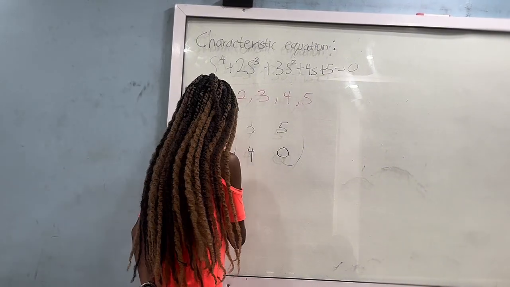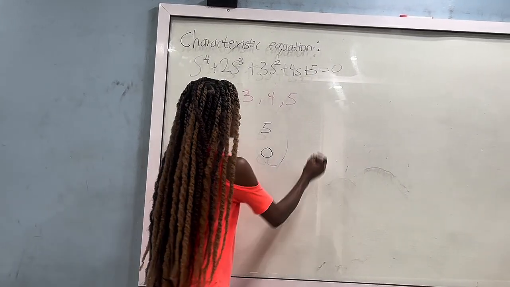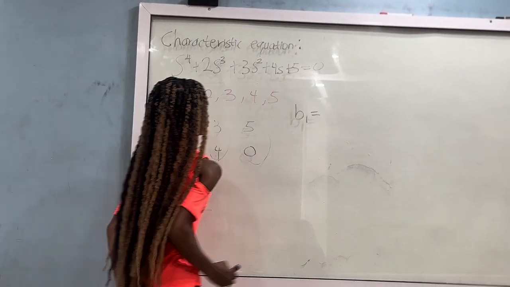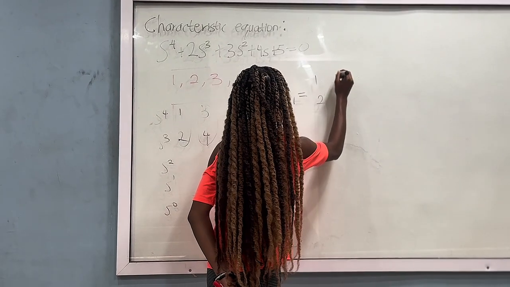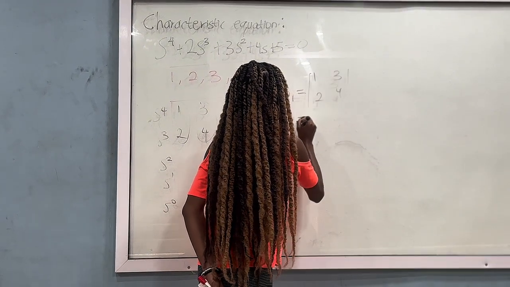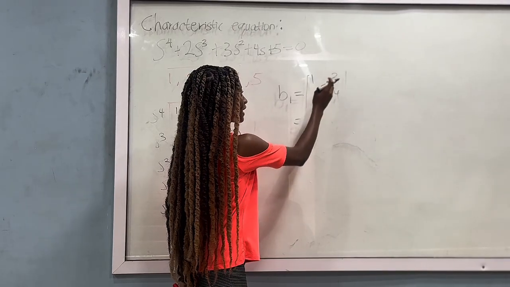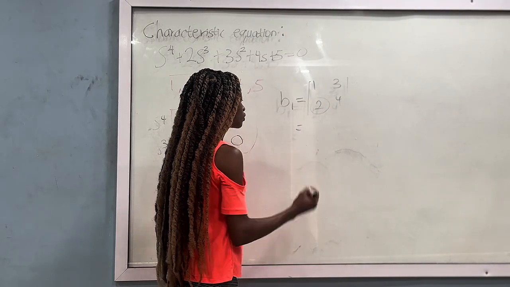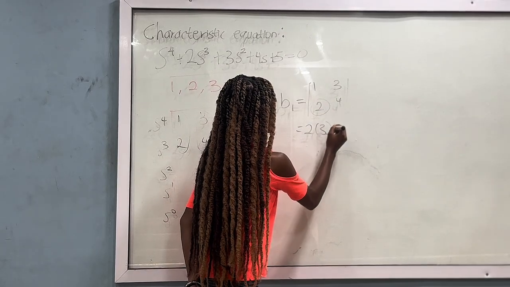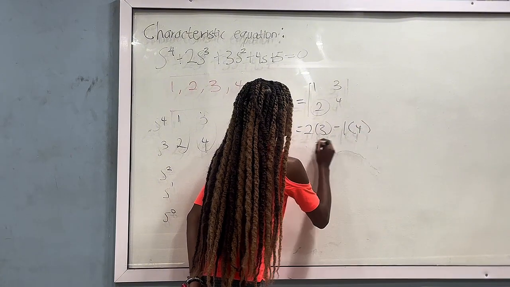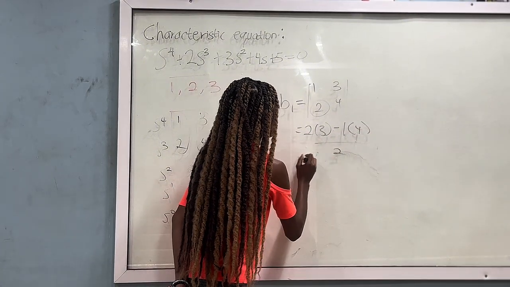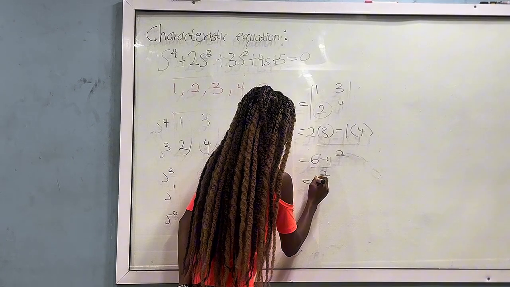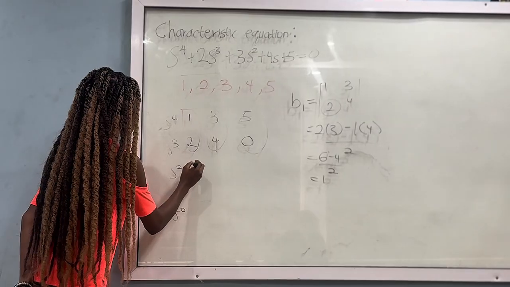So for this, let's take that element as B1. To calculate B1, we use the values 1, 2, and then 3, 4. We take this multiplied by this, and subtract it from this multiplied by this. Then we divide by the value over here. So we get 2 multiplied by 3 minus 1 multiplied by 4, then we divide by 2. Working out, we have 6 minus 4, which is 2, divided by 2, and we get a value of 1. So the value over here would be 1.